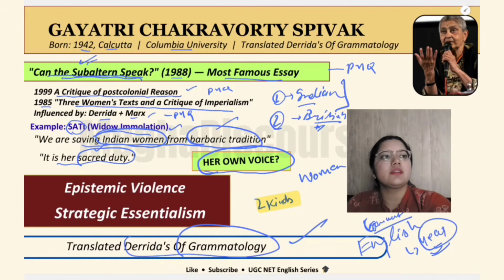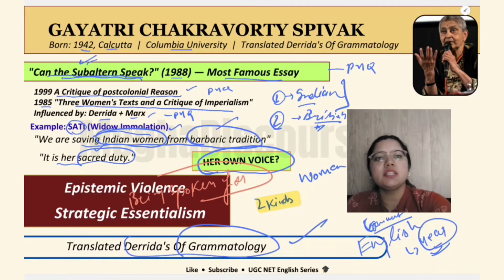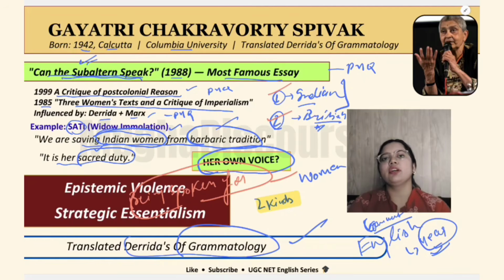In both the cases, she is the one who is spoken for. Indians are speaking for her, Britishers are speaking for her, but she is silent. She is not speaking at all. So can the subaltern even speak?